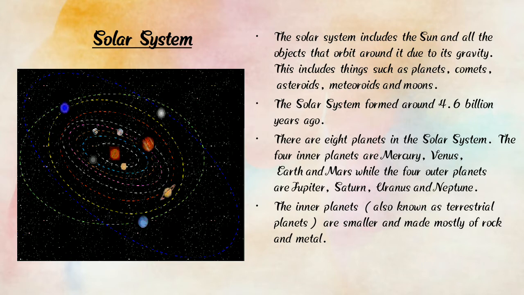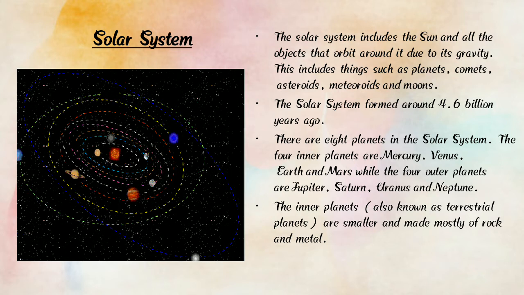So, here we can find the four inner planets: Mercury, Venus, Earth and Mars. While the four outer planets are Jupiter, Saturn, Uranus, and Neptune.